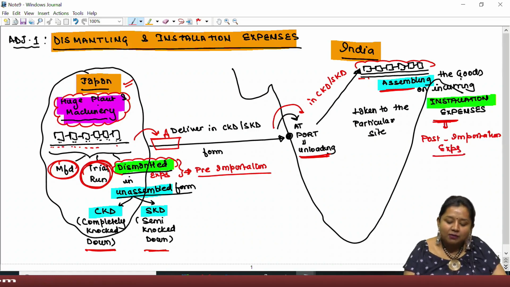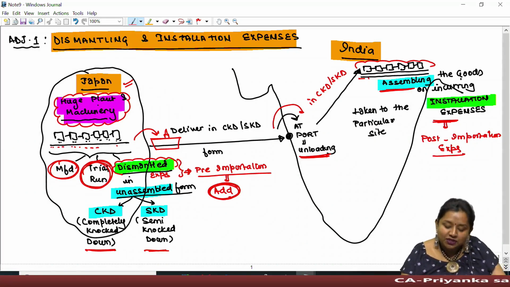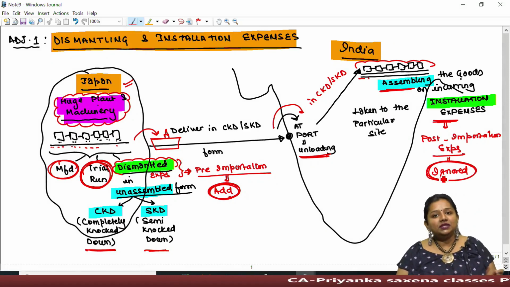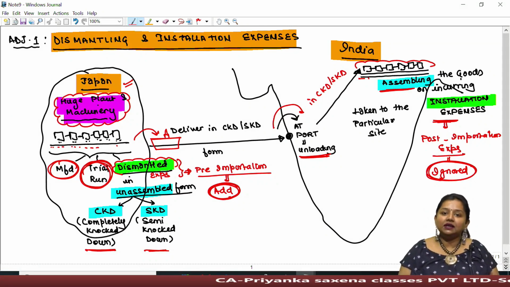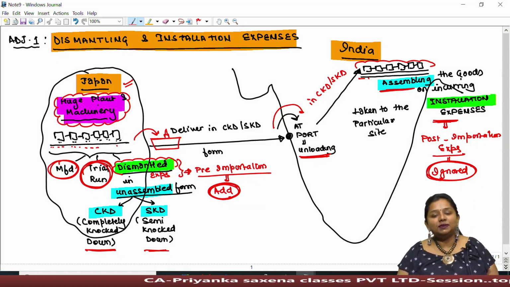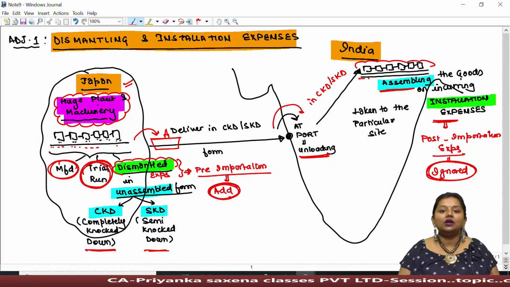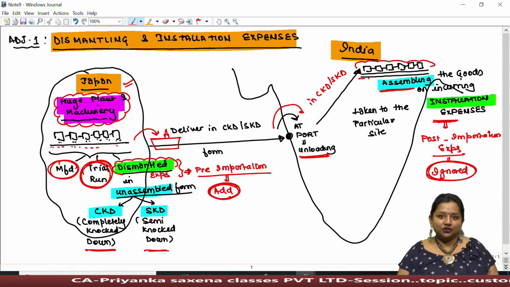And as a common factor of customs valuation, pre-importation expense shall be added while computing assessable value, and post-importation expense shall be ignored. So if dismantling charges have been given in the question, always add them, considering them a pre-importation expense, and installation expenses are always to be ignored, treated as post-importation expense.